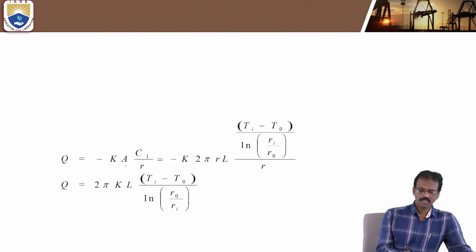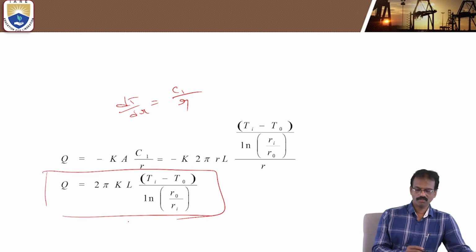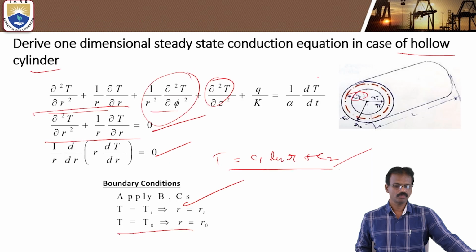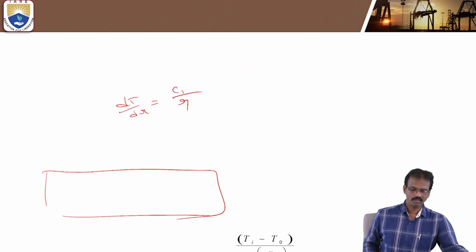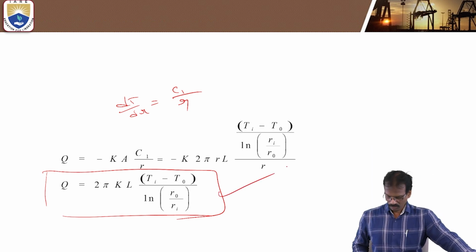Q is equal to minus K into dT by dR, and dT by dR is nothing but C1 by R. If you substitute this value, we will get this formula. This is the one-dimensional steady-state conduction equation for the cylinders. Okay. So this is the value. You have to remember this.